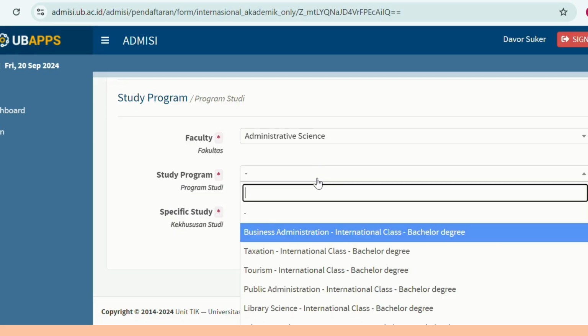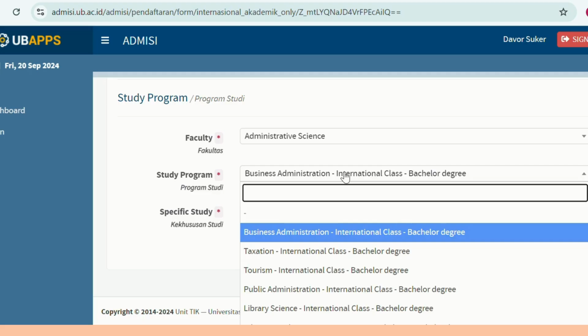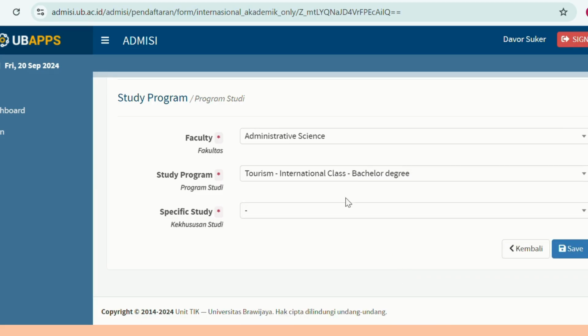For instance, in this case, you ask the committee of the program, and this program is hosted by the Business Administration program, bachelor's degree. So you choose, click something like this. Or you get information that, oh no, the host is the Faculty of Administrative Science and the study program is, for instance, tourism. Then you choose tourism. All right? I think this is very easy. The host of the program will let you know in which faculty and study program you are right now.